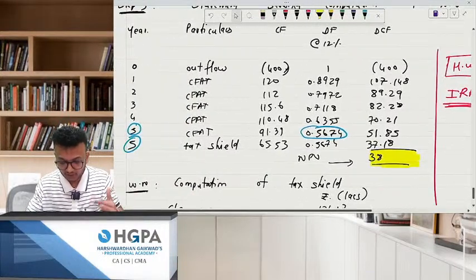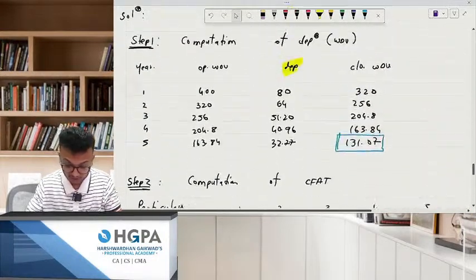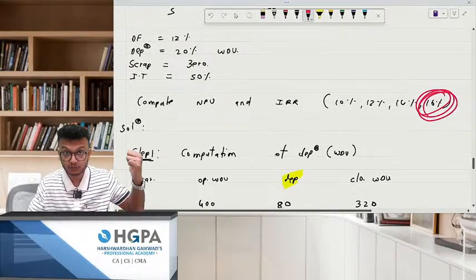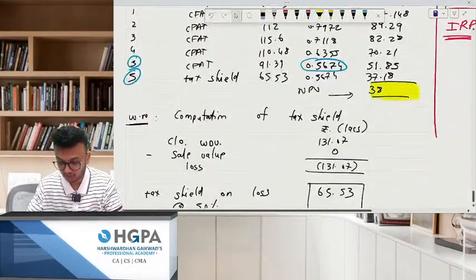So we have done the NPV and they've already given you this. Where's the question? There's the C. They've already given you the data. With this, you need to solve IRR.